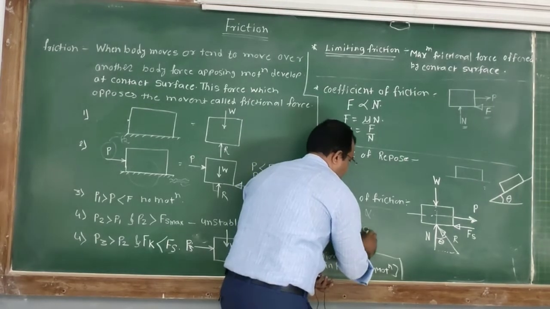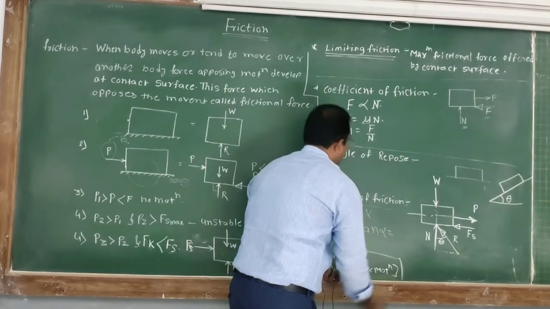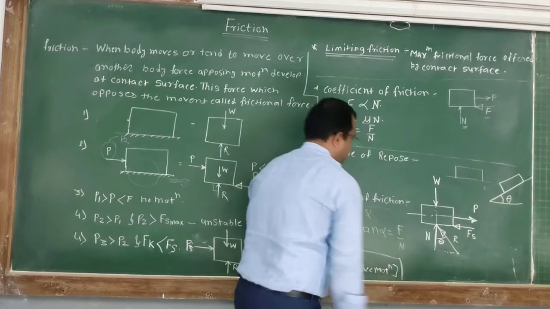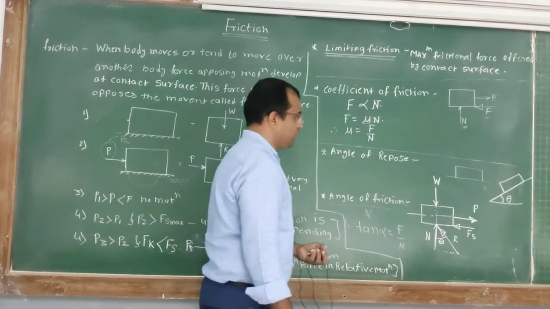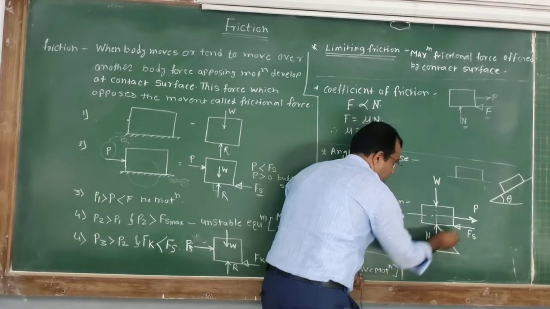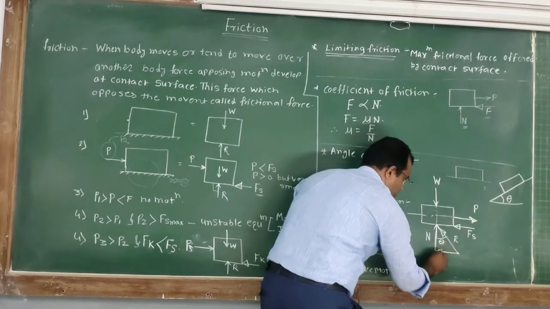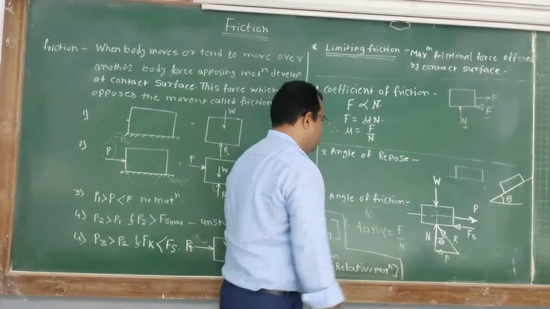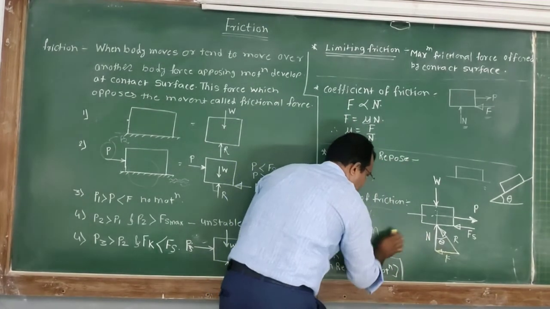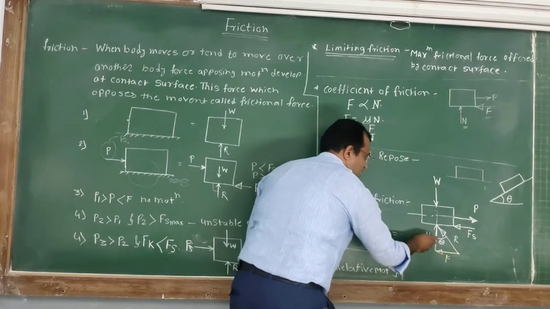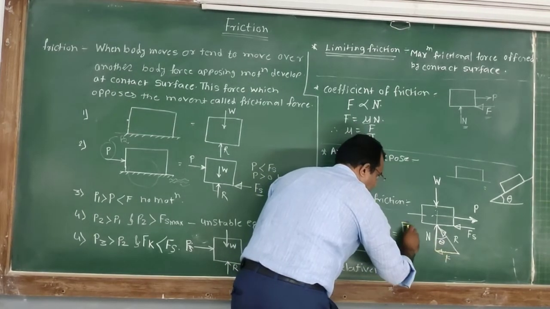Therefore tan of alpha is equal to F upon N. Considering the trigonometry, I can show the force F here also. If we take tan theta, tan theta is equal to opposite side upon adjacent side. So this is F upon N.